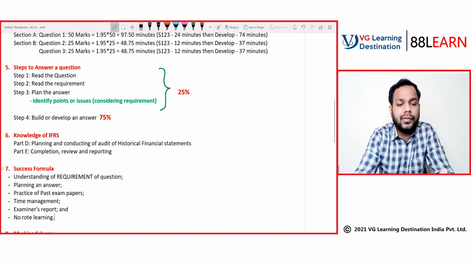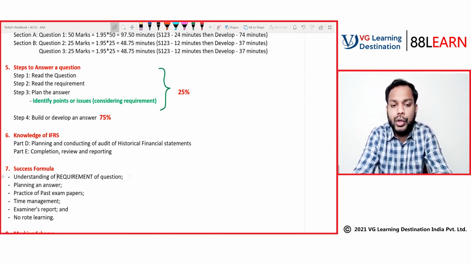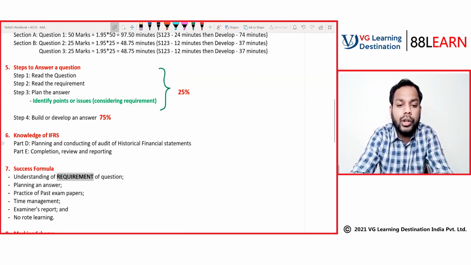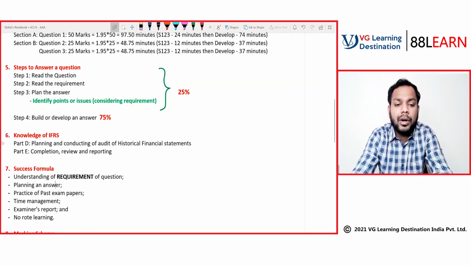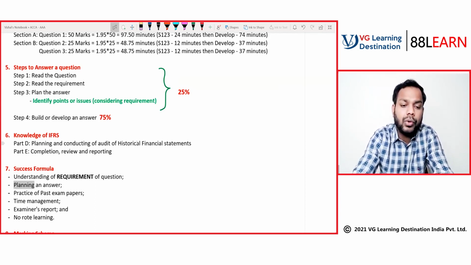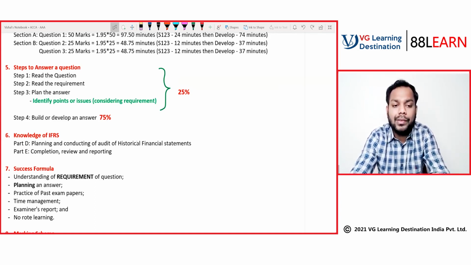Now, success formula. What are the key requirements for you to succeed in the exam? As I have already told you, you have to read the requirement of the question. And once you have read the requirement, you need to know how to plan your answer, because if you don't plan, you will struggle in developing your answer.